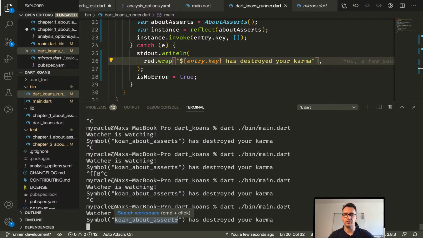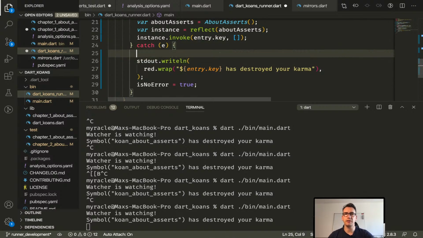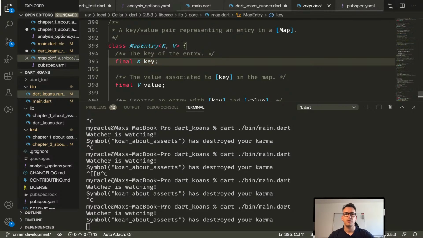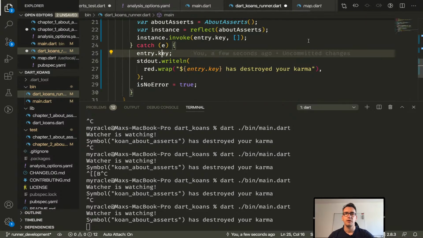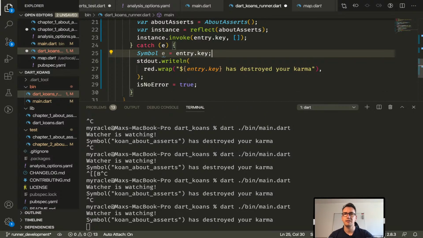Yes, unfortunately it does just take the Koan. Right now I'm trying to get rid of the symbol in front of the whole thing. I think the problem here is it is not really a string, right? So entry.key is a symbol and not a string. Yes, of course, K, thank you for that, but I think it is a symbol. And it doesn't provide me the function to do that.